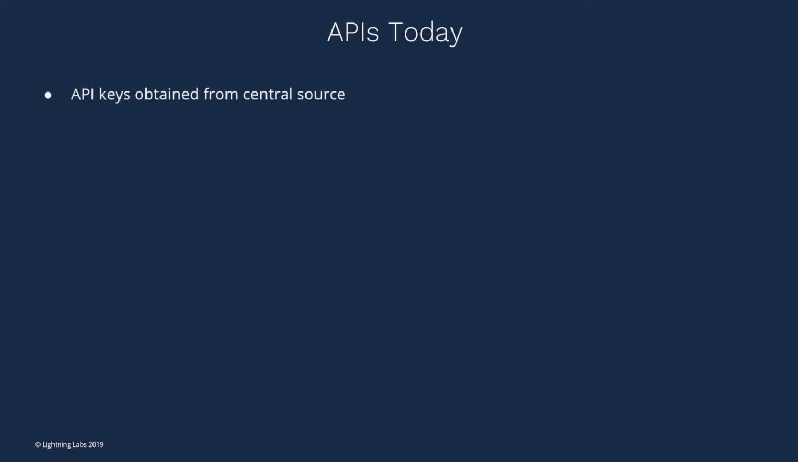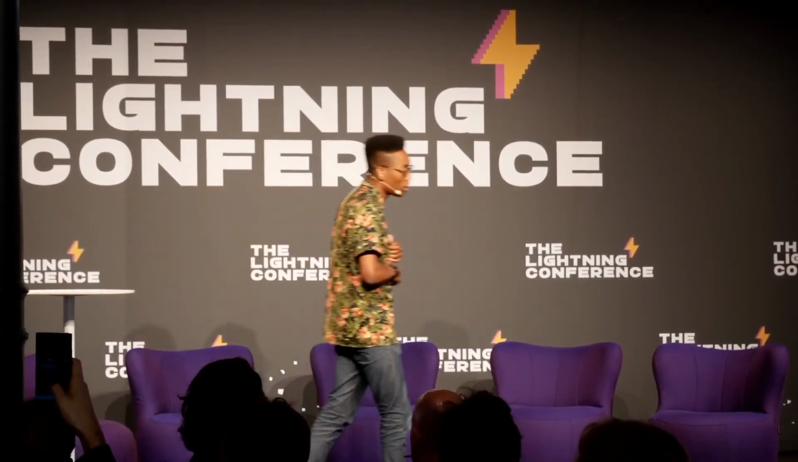Typically, API keys are obtained from a central source. They're also typically based on subscription-based billing. So maybe I have API keys in AWS, and if I forget about it, they just keep draining my bank account or my credit card. Typically, they're also obtained via credit cards, using the legacy rails, not the new internet money rails, Lightning and so forth.